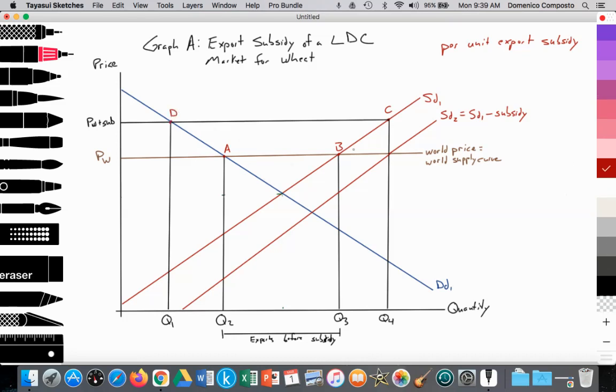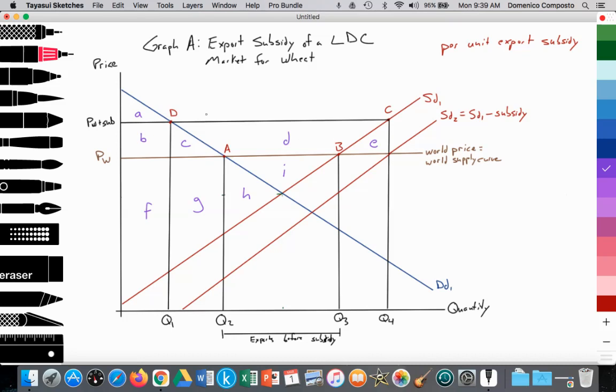Okay, so we have finished drawing the model. This is what it would look like, but we need to add some labels within the surface area so we can talk about the changes in consumer and producer surplus, etc. So that's area A, B, C, D, E, F, G, H, and I. All right, so we're done. We have finished labeling the graph.